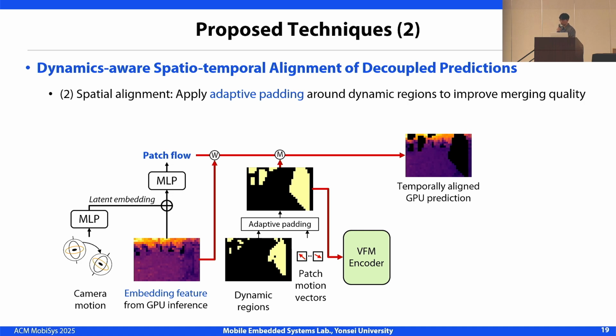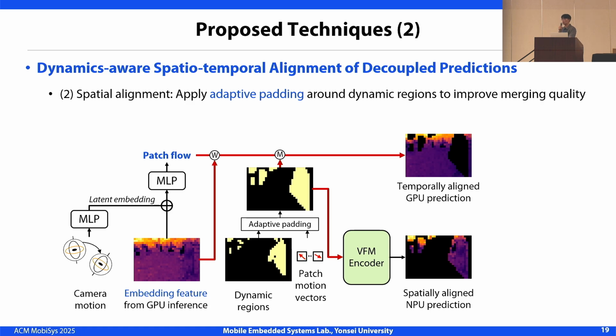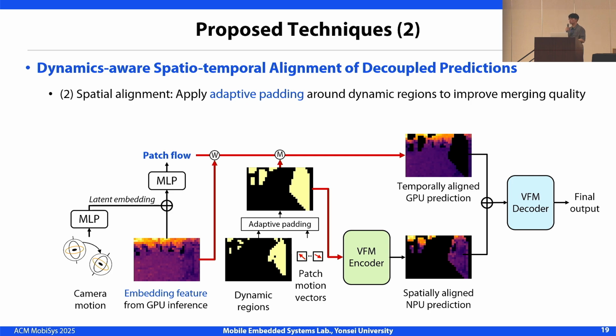In parallel, these padded dynamic regions are passed through a lightweight VFM encoder on the NPU, and this generates the spatially aligned NPU predictions. Finally, the GPU and NPU predictions are fused together via the VFM decoder to produce the finer, visually consistent output. This spatio-temporal alignment ensures that ARIA maintains high visual quality and stable predictions on heterogeneous processors.